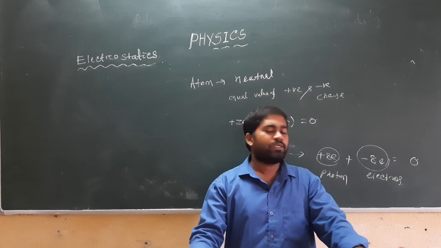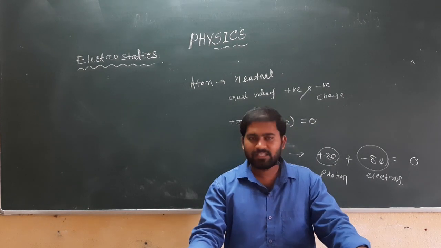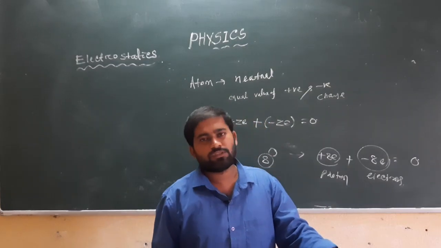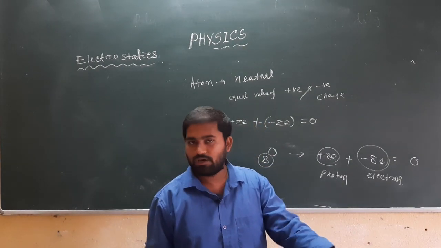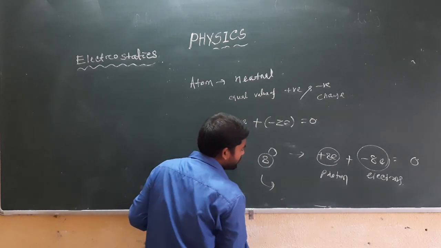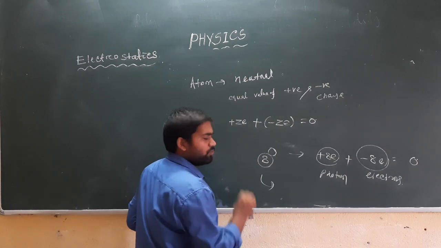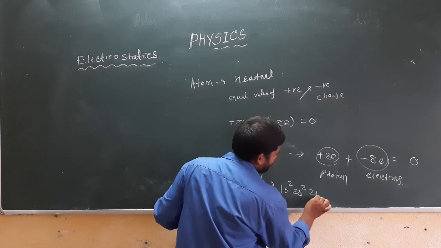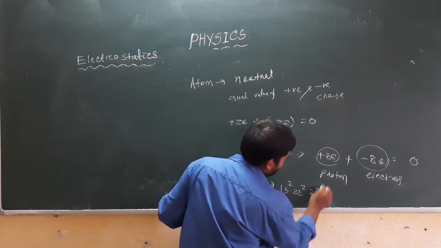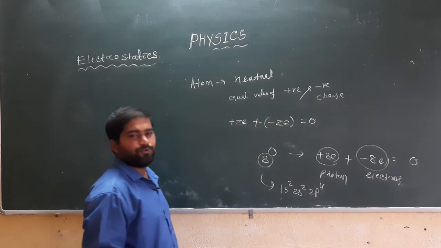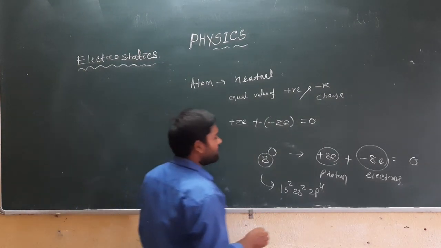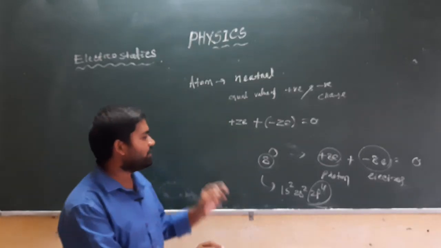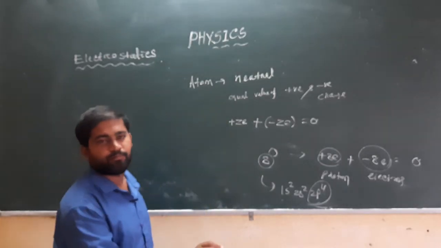We can write the electronic configuration as 1s2, 2s2, 2p4. So the outermost orbit of the electrons will contain 2p4.